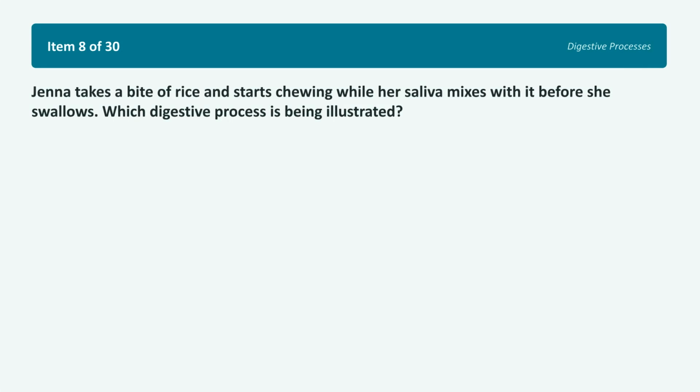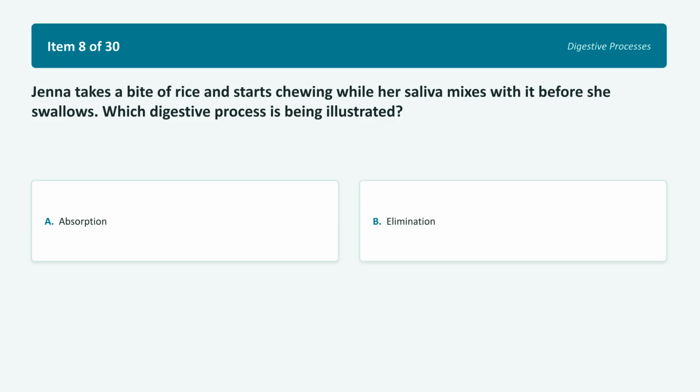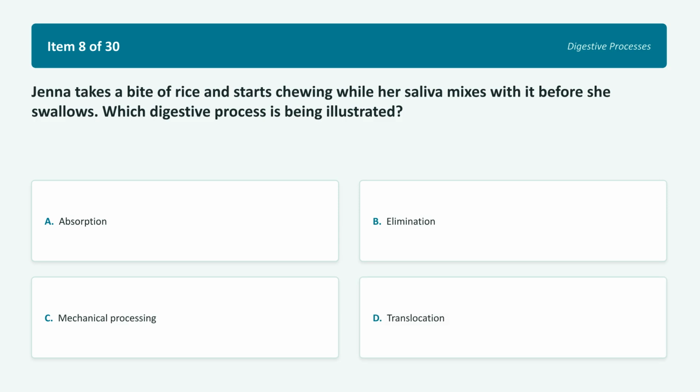Let's look at item 8. Jenna takes a bite of rice and starts chewing while her saliva mixes with it before she swallows. Which digestive process is being illustrated? Choice A, absorption. Choice B, elimination. Choice C, mechanical processing. Choice D, translocation. An application question. Imagine yourself eating lunch. Pause the video and figure out what process is happening right in Jenna's mouth.